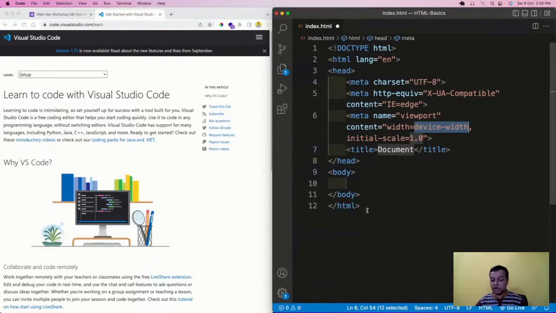So what is boilerplate code? Boilerplate code is, for any language out there, the code we write before the main code. This is required for HTML. Why this is required and what all of these things mean, I will tell right now. The first thing is the doctype html. HTML is not actually a programming language. It is like a syntax, a markup language.